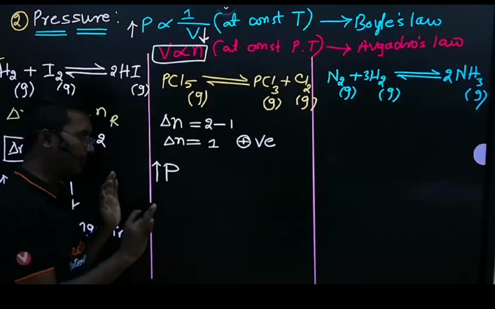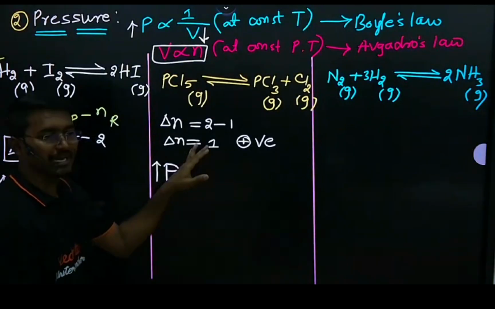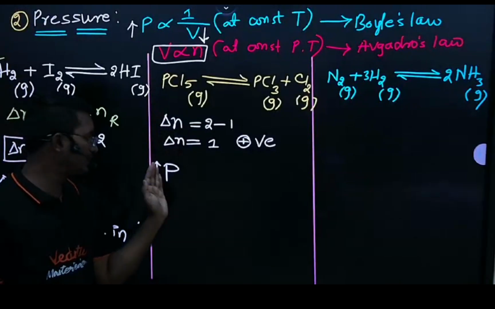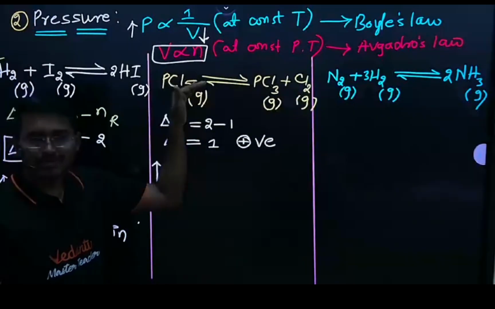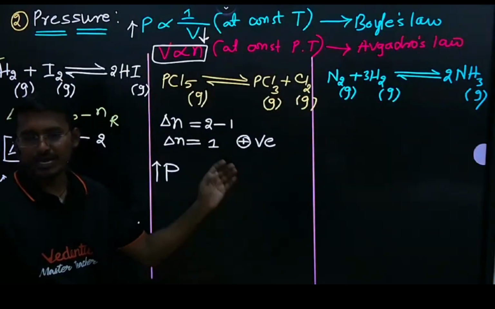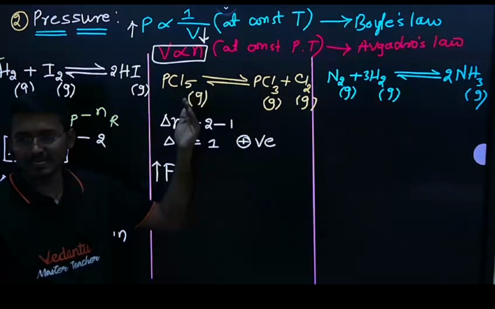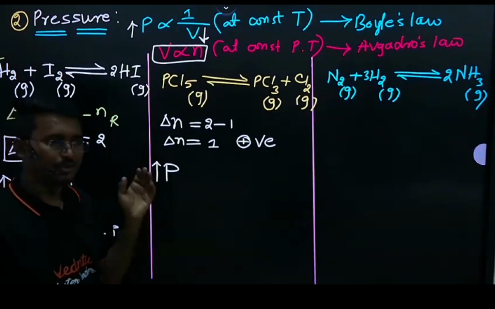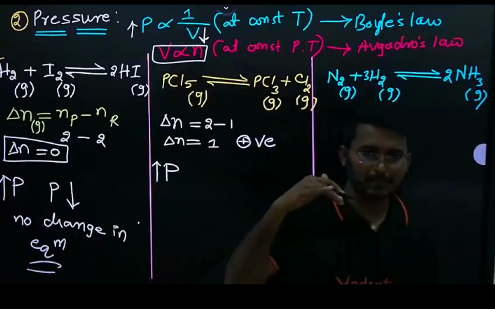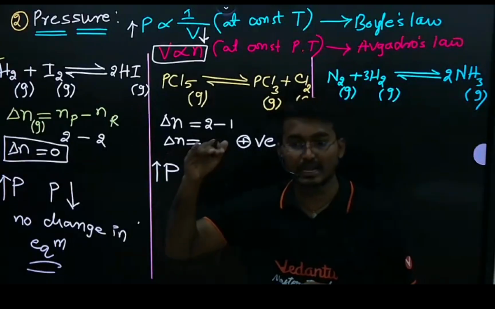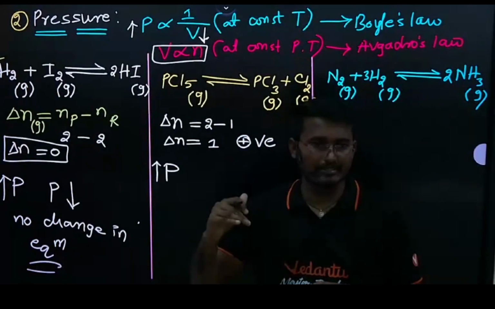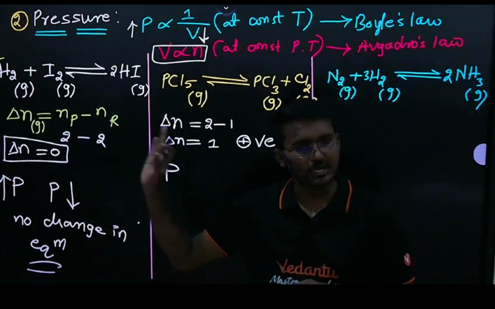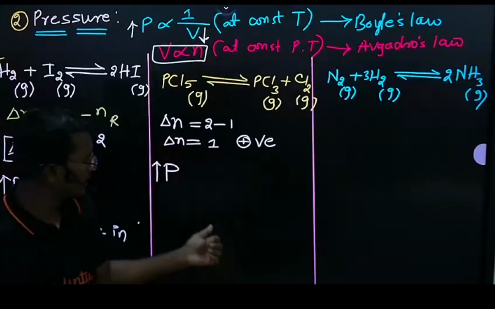Whenever delta n is positive, if we increase the pressure, the volume automatically decreases, and the reaction shifts towards the side with fewer moles. You can blindly remember that if we increase the pressure, the reaction shifts towards the side where the number of moles is less. Here we have fewer moles on the reactant side, so the reaction shifts in the backward direction. Clear on this first point?